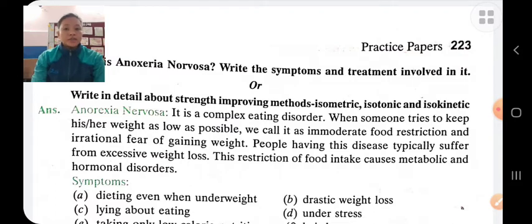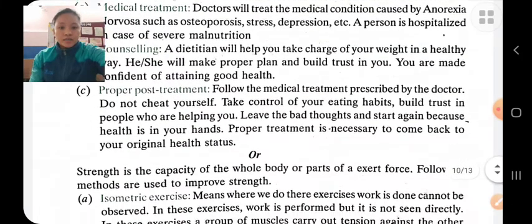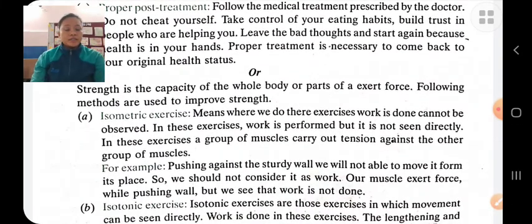Dynamic strength is of three types: maximum strength, explosive strength, and strength endurance. Strength can be improved through isometric exercise, isotonic exercise, and isokinetic exercise. Isometric exercise. Isometric is a combination of two words, iso and metric. Iso means same, metric means length. So in isometric exercise, the length of the muscles remains the same. There is no change in the length of the muscles.